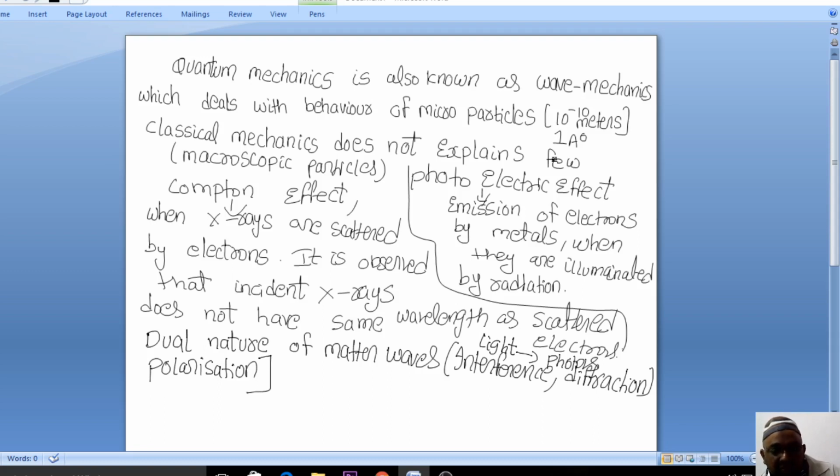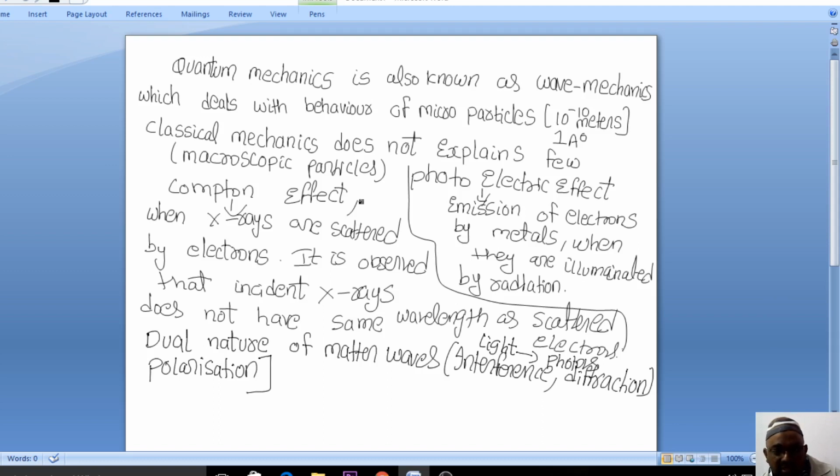First of all, we just take the example of light. In the light, we have taken the example of the photoelectric effect and also the Compton effect, wherein the photoelectric effect and the Compton effect deal with the electrons and the photons, and the electrons and photons are here behaving as a particle nature. In the same way, when you talk about the characteristic of light, the light exhibits wave characteristic by the interference, diffraction, and the polarization.